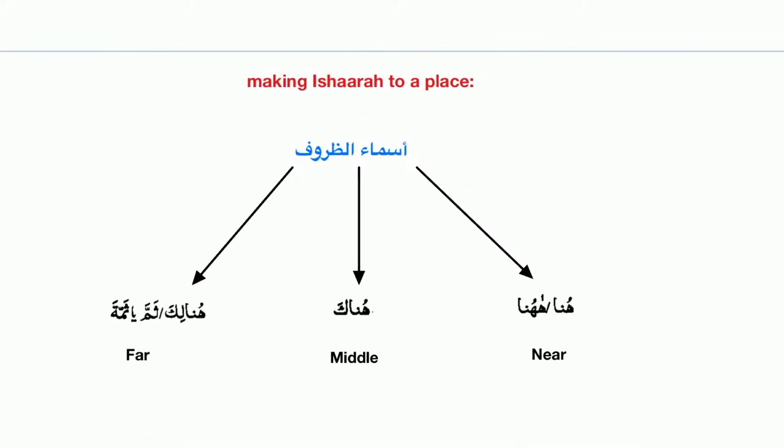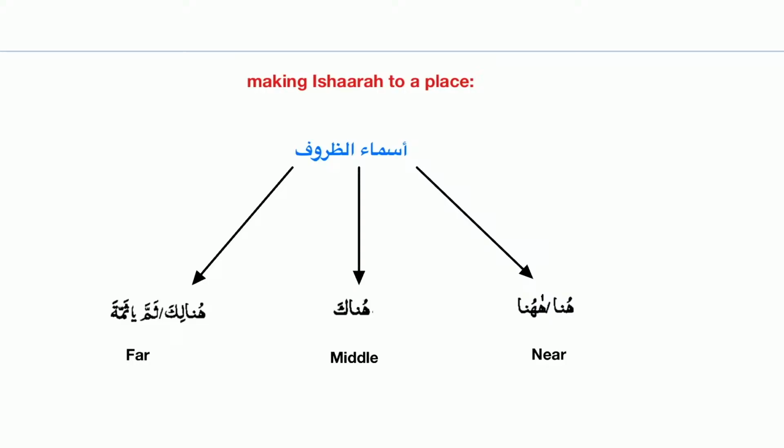Okay? Then asma'ul dhuruf. Like making ishara to a place. So as I told you, you can say, for the near you say huna or ha huna. With the ha. And for the middle you say hunaka. And for the far you will say what? Hunalika. And for the far you also say samma or sammah with the ha.